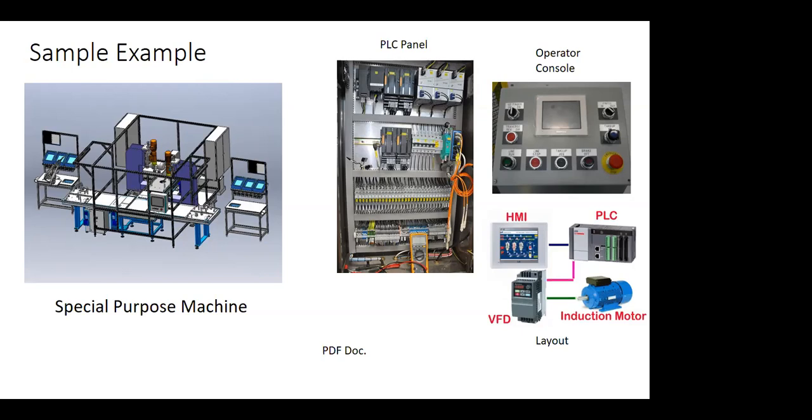Why have I shown this image here? Because you have to understand the outcome of your drawing. Remember I showed you the workflow. In that workflow you will have this output as a special purpose machine, and you are preparing the drawing for this machine. You have to prepare drawings for this PLC panel, the operator console, and here at the bottom side you can see the layout related to this machine. I am just taking one example. Here we have one HMI, which you can see at the front side of this machine.